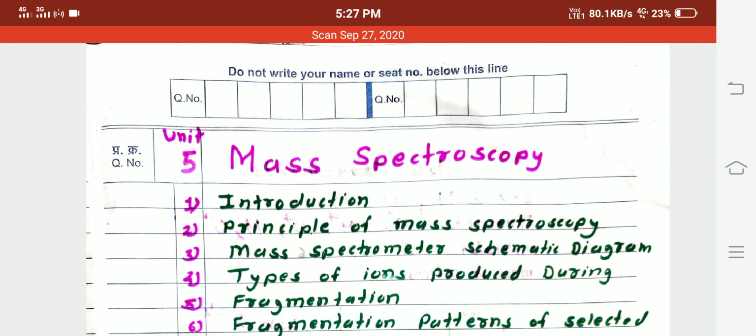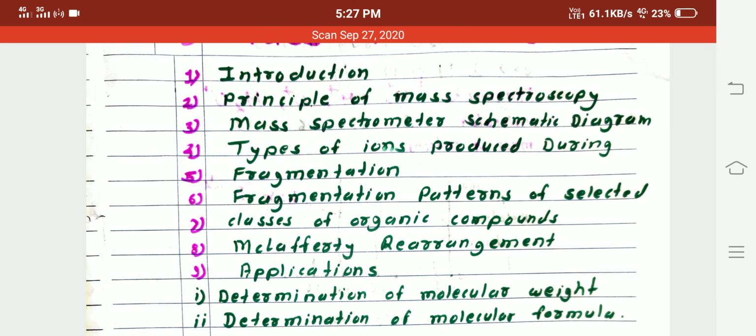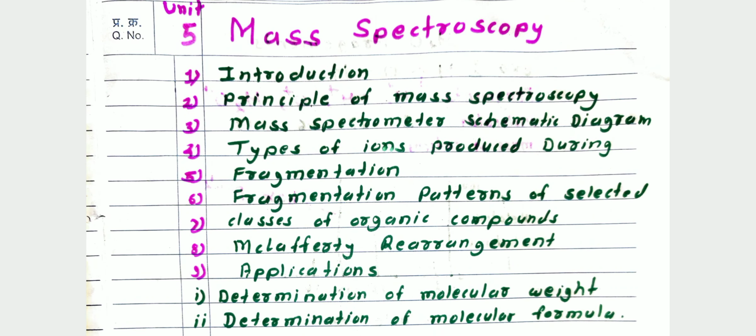Then next point is the fragmentation pattern of selected classes of organic compounds. And the last but one point is the McLafferty rearrangement. And the last point in this topic is the applications of mass spectroscopy.